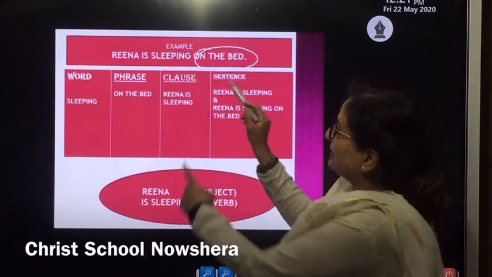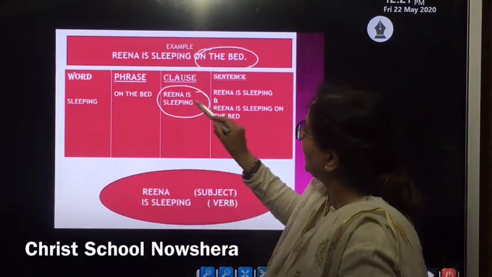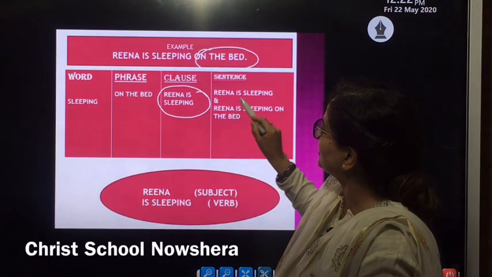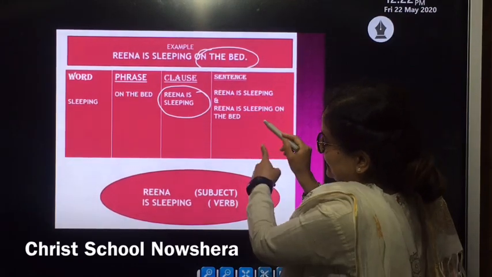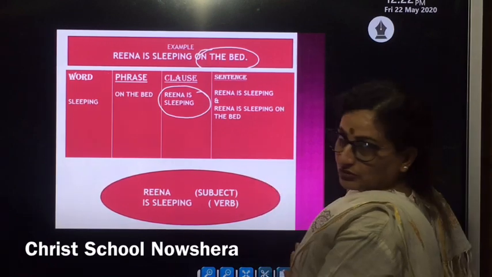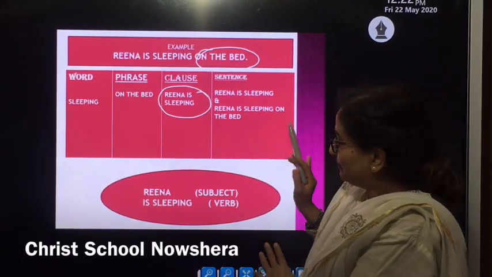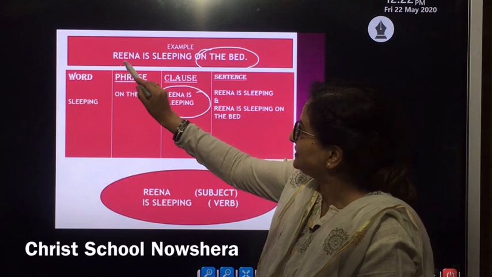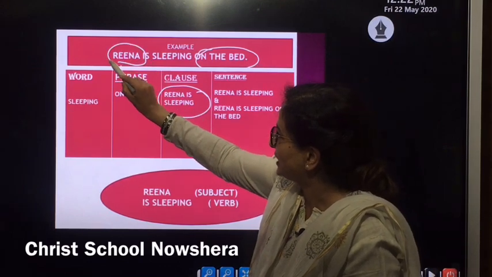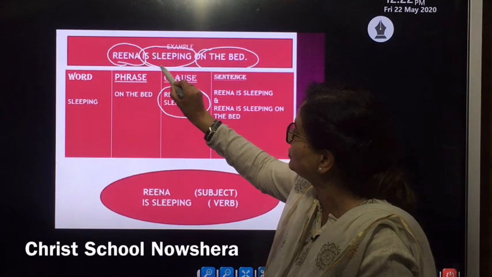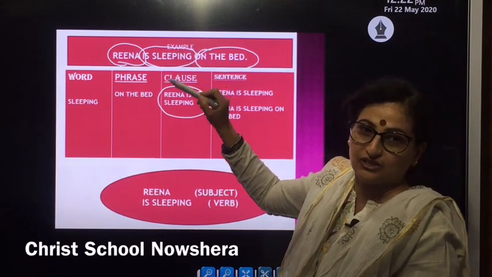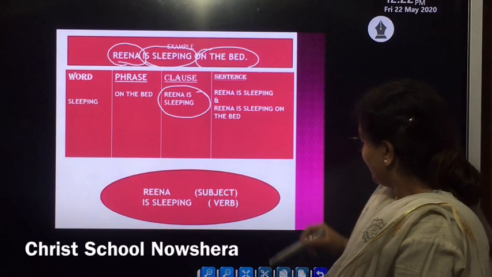"Reena is sleeping" is a clause, and "Reena is sleeping" as well as "Reena is sleeping on the bed" both form a sentence. Before we proceed, let me make it clear that in this sentence Reena is a subject and "is sleeping" is a verb, because we will be using these parts of speech again and again throughout.